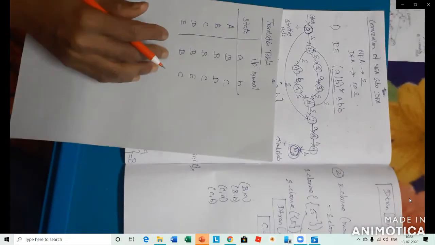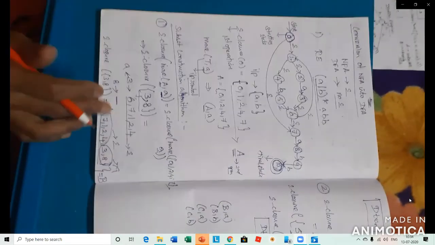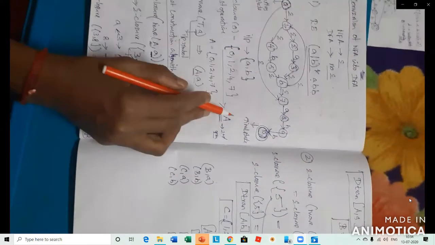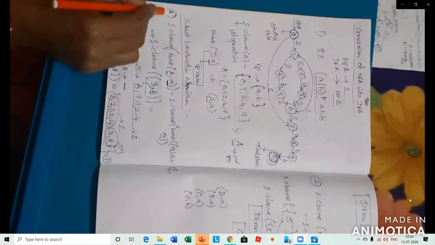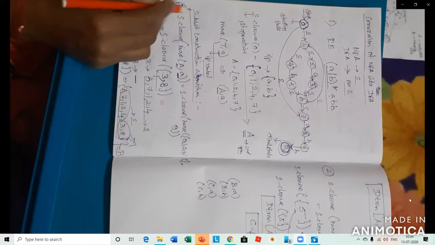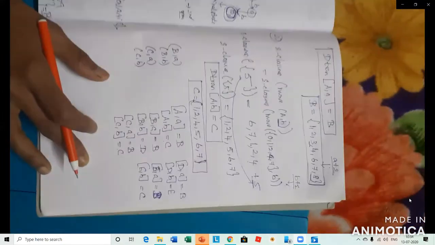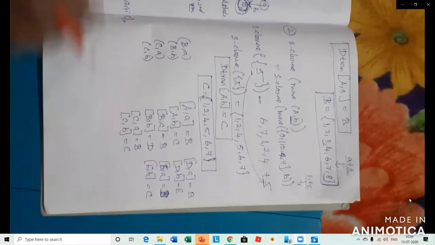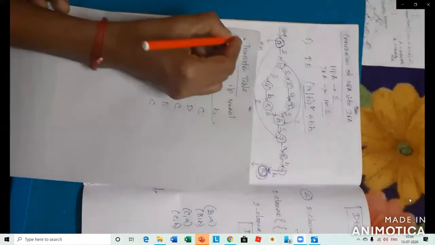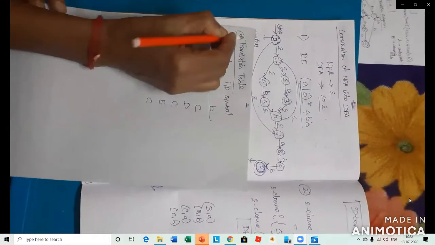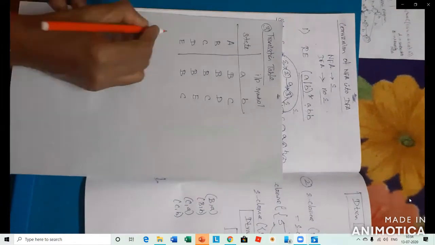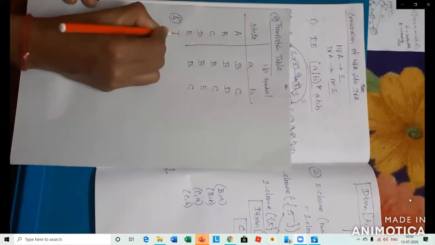This is for the next step. The first step is that you draw the diagram. Second, based on the subset construction algorithm, you solve all the steps of the algorithm. Then, based on the algorithm output, you write the transition table. This is the third step. So what is the fourth step for the given problem? Transition diagram.